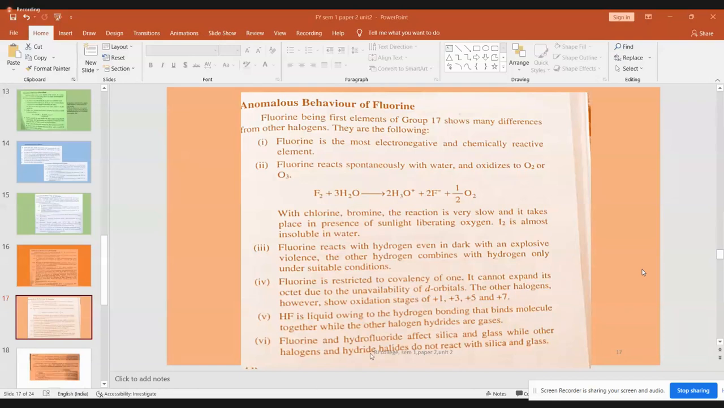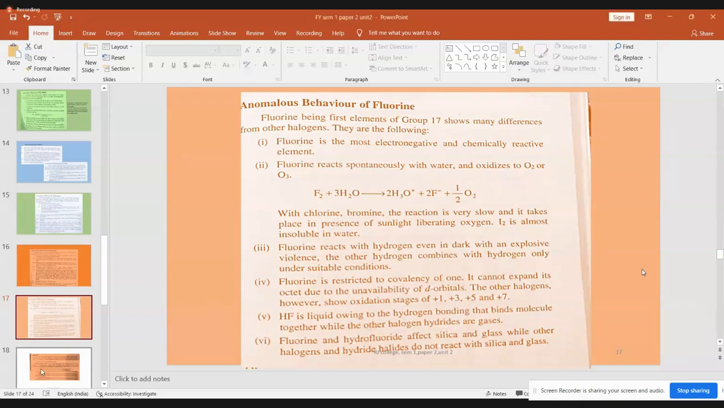Now, fluorine and hydrogen fluoride both affect glass. They affect silica crucibles, because fluorine is very reactive. Whereas hydrogen chloride, hydrogen bromide and hydrogen iodide are less reactive. They will not affect glass or silica, whether you take them or store them in either. They do not react. Silica is nothing but SiO2. So you have to use special containers to handle fluorine and hydrogen fluoride. That is the special property of fluorine. Okay, this is all about the anomalous behavior of fluorine.